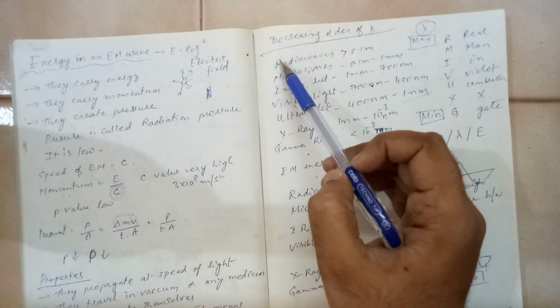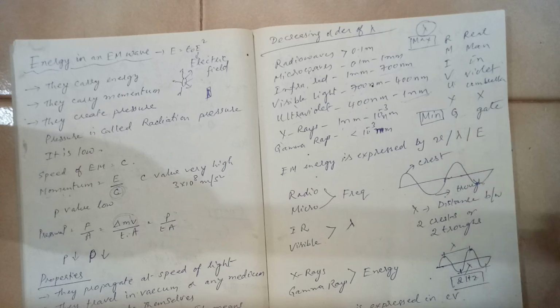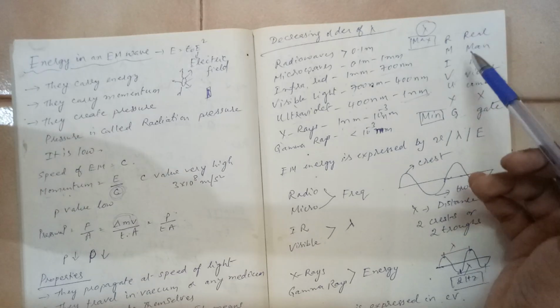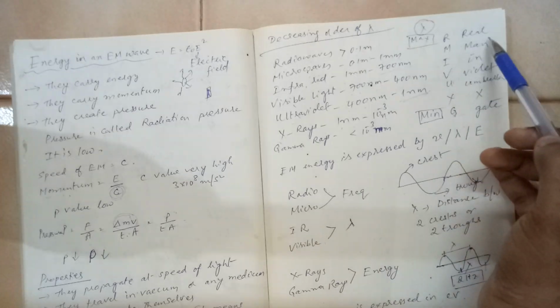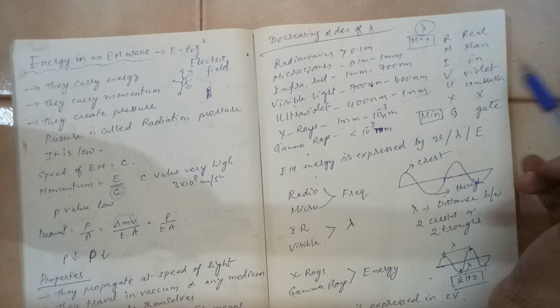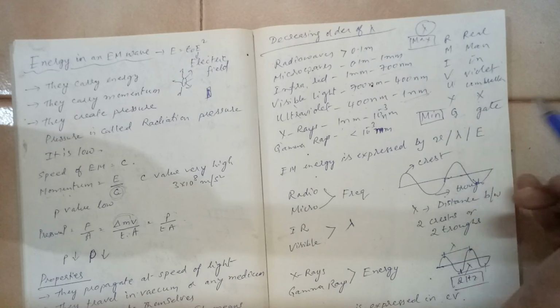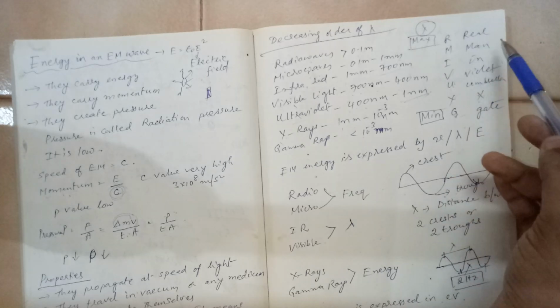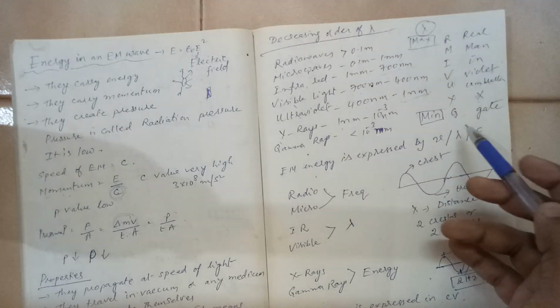You just see the first letter: R, M, I, V, U, X, G. You can create a memorizing trick. You can write: real man in violet umbrella standing near X gate. Real man in violet umbrella X gate.